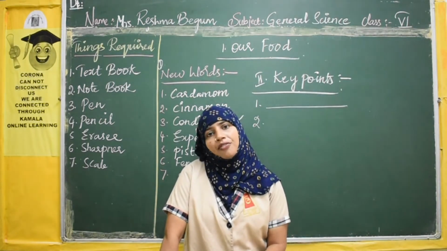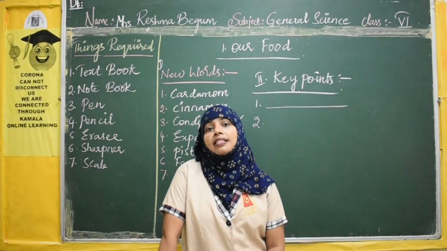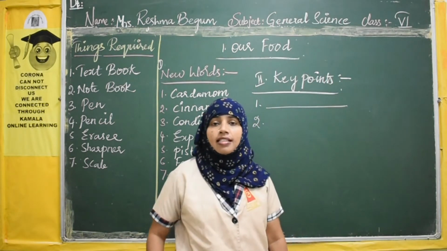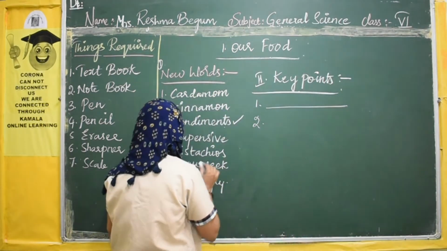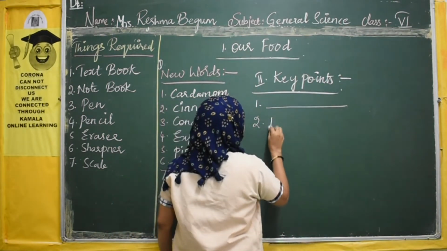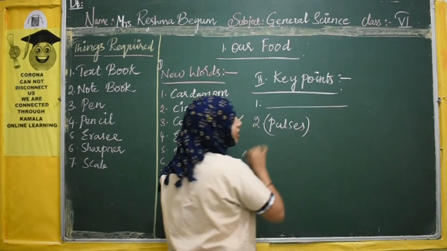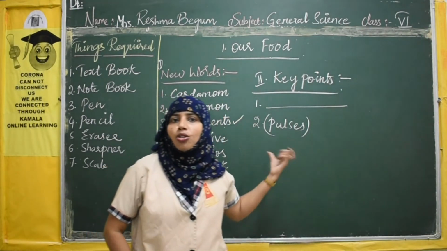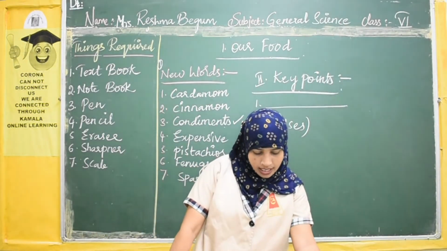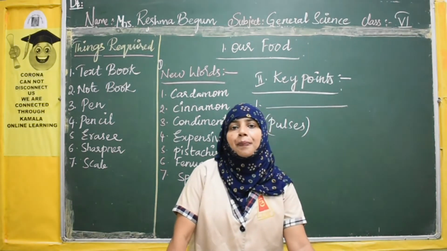What is another name for dal? We also call them pulses. We call them pulses in English. I am writing the spelling here. So, what do you write here? Pulses. Just beside dal, you put one bracket and write pulses. Okay? And close the bracket. Pulses and